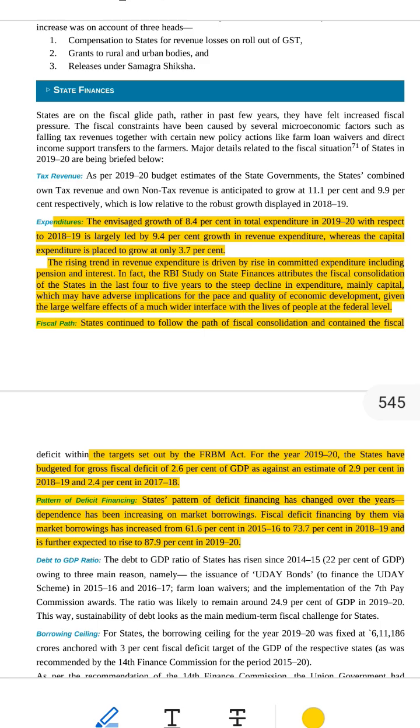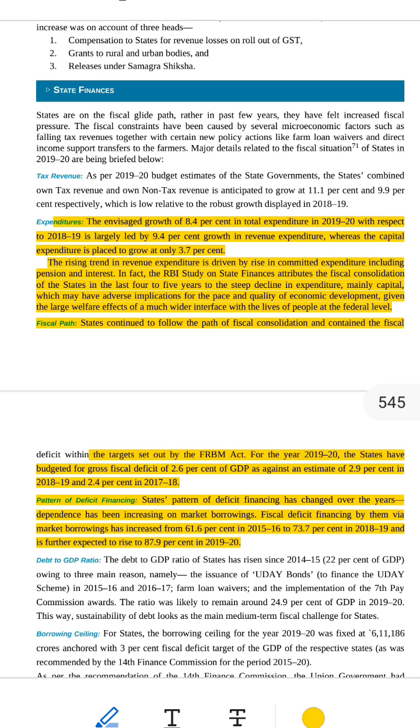What is revenue expenditure? Revenue expenditure is used for day-to-day expenses of the government. It includes salaries, pensions, interest payments on loans, etc. These are committed expenses, meaning states are required to pay them every year. This kind of spending doesn't help in creating assets or infrastructure.